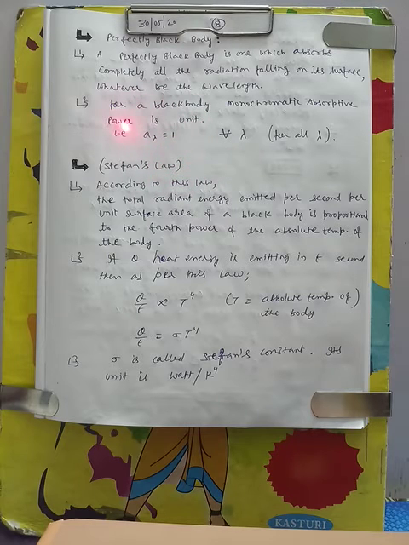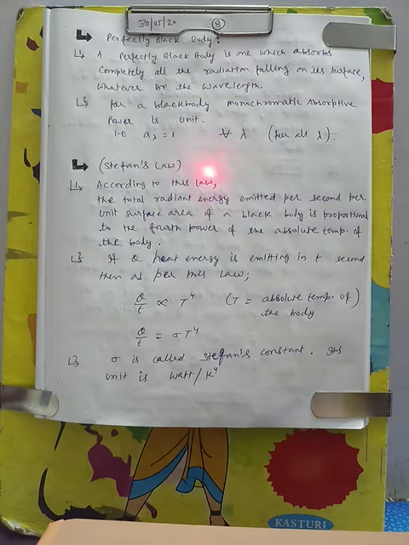So it will be 1 for the black body, obviously, because a black body completely absorbs any radiation falling on it. So for any lambda, this is a symbol for all, it will absorb complete radiation, a perfectly black body.